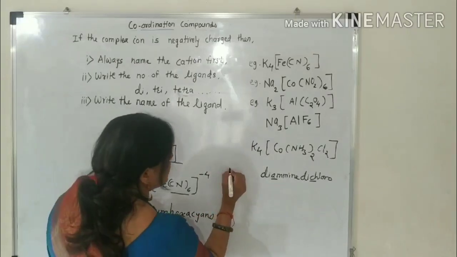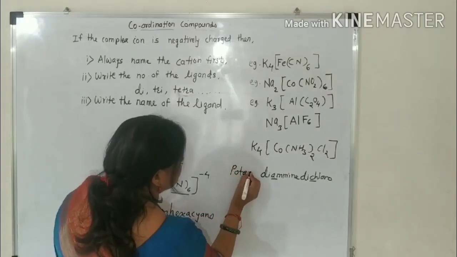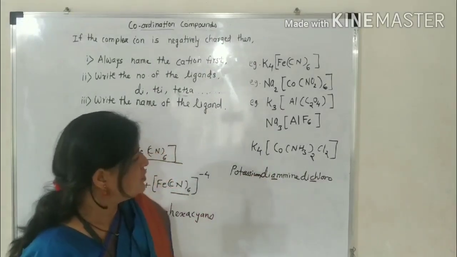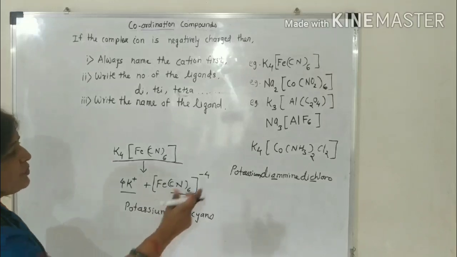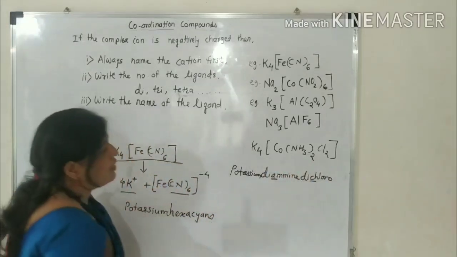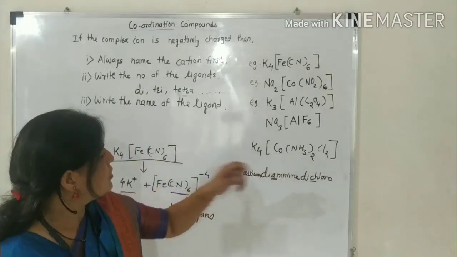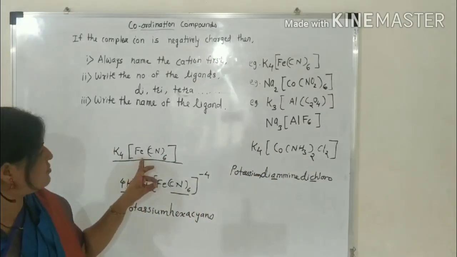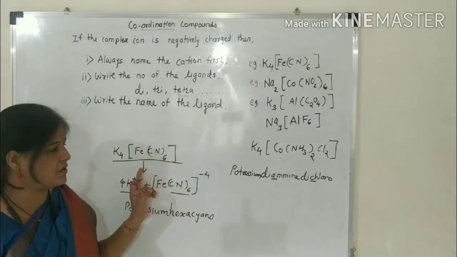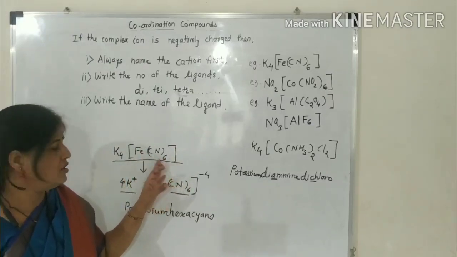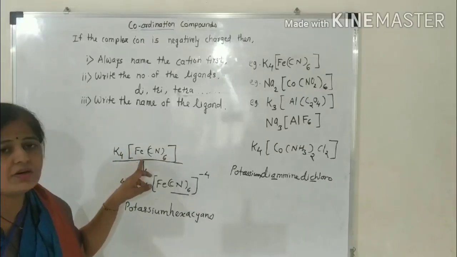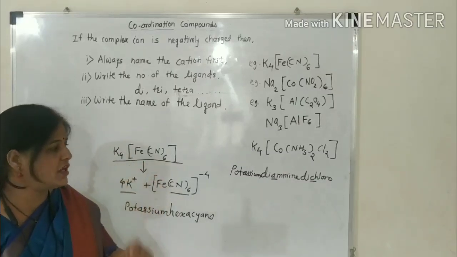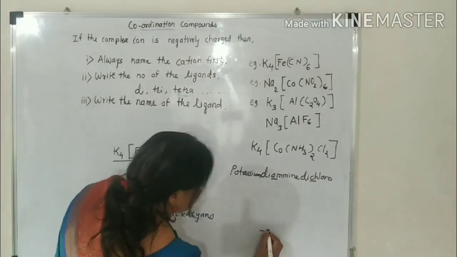Then its name will be potassium diammine dichloro. Then you write the central metal atom's name. Since the complex is an anion, the central metal atom's name ends with the suffix ate.